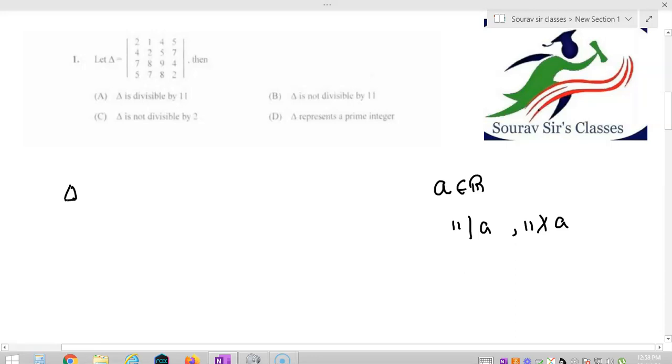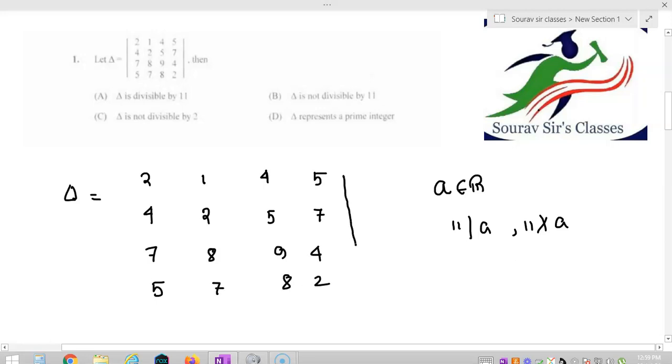Here delta is represented by the determinant of this matrix: 2, 1, 4, 5; 4, 2, 5, 7; 7, 8, 9, 4; 5, 7, 8, 2.